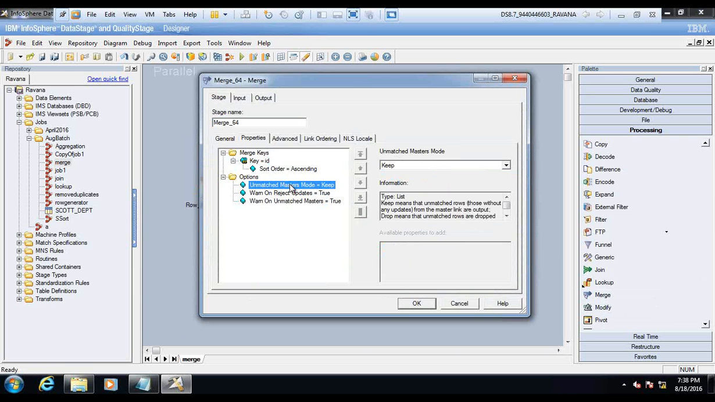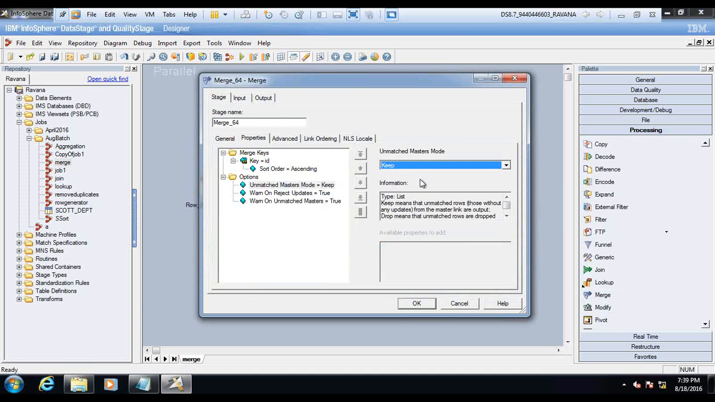That's all. Unmatched master mode: if you keep it as keep, that means all unmatched records will also go without any updates. That is nothing but a left outer join. If you make it as drop, then all the unmatched records will be dropped.